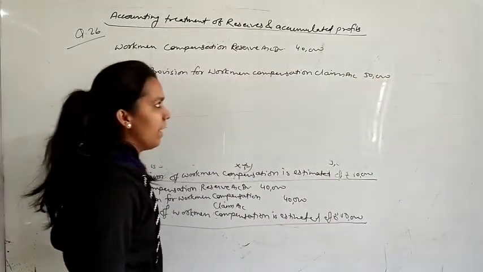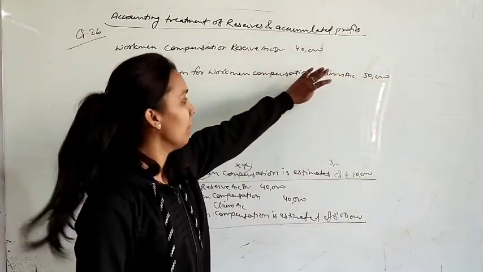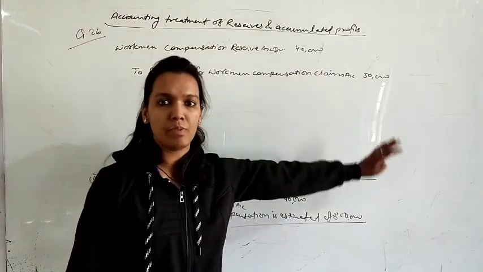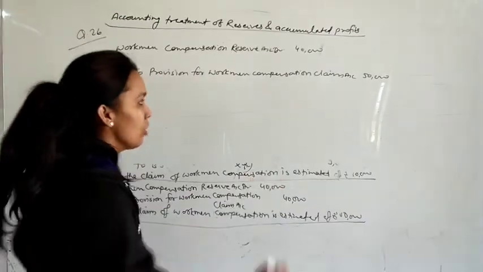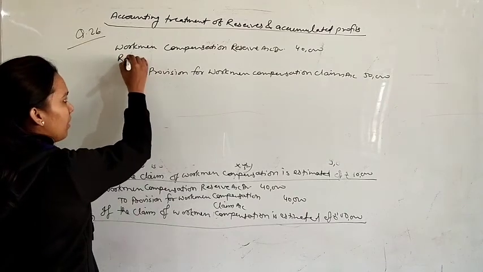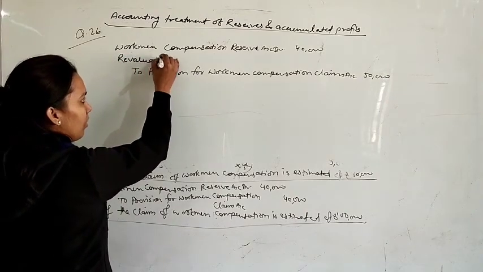It means the reserve was only 40,000, but you got a claim of 50,000, so the firm got a loss of rupees 10,000. That 10,000 rupees will be recorded in the revaluation account.